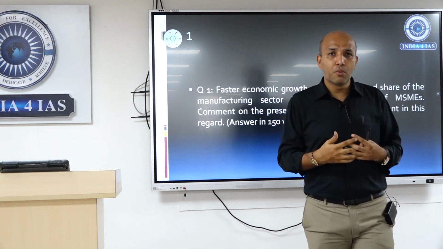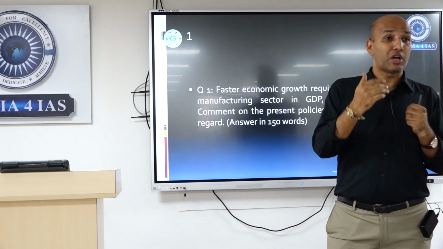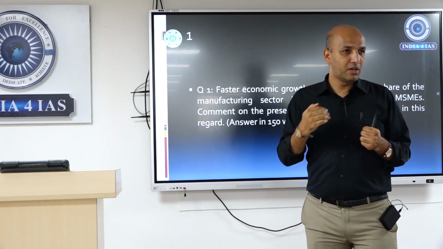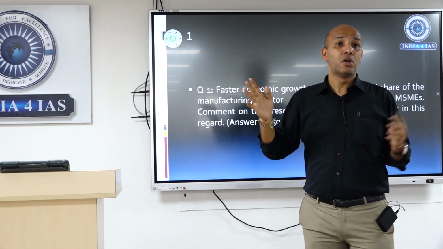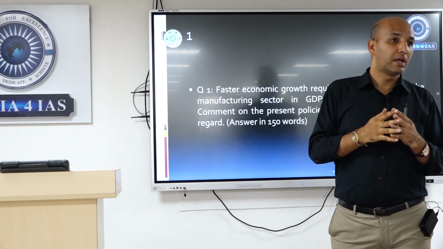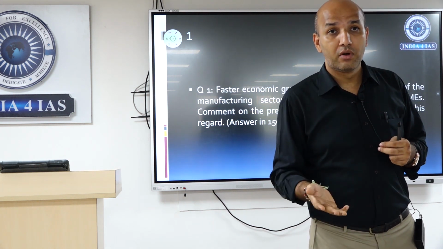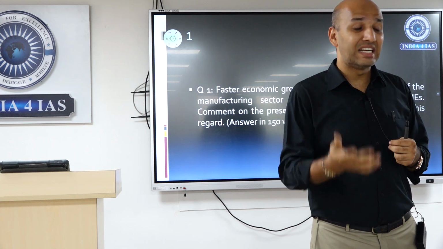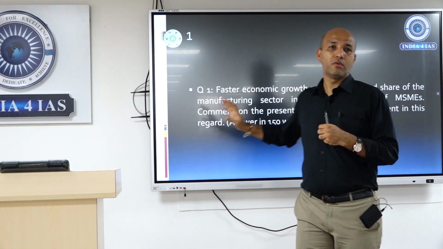All of us should know Mudra, all of us should know SIDBI. SIDBI, Mudra, and production linked incentive schemes, PLIs have been in the news continuously. If you are able to link PLIs, touch Make in India, all of them have been working. Also the SEZ policy, the idea of giving incentives to areas of manufacturing development, all this is something that you have to bring in.